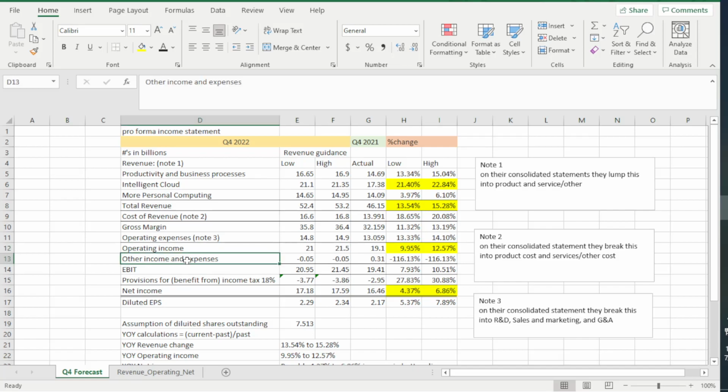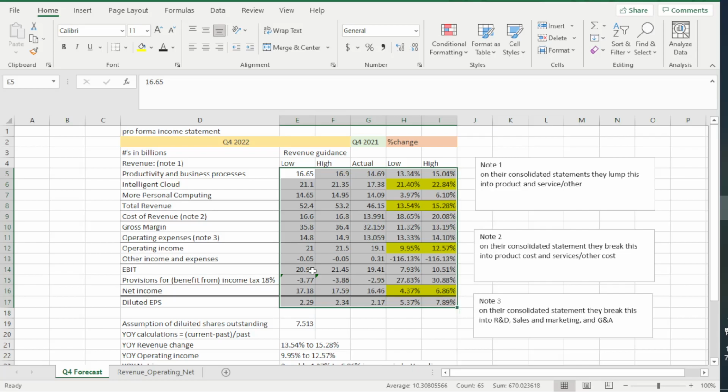Now they also gave us other income and expenses. That was 50 million to the downside. So remember that I'm putting this in billions. You could put it in whatever you want, but I'm putting it in billions. So all these numbers right here, all in billions.